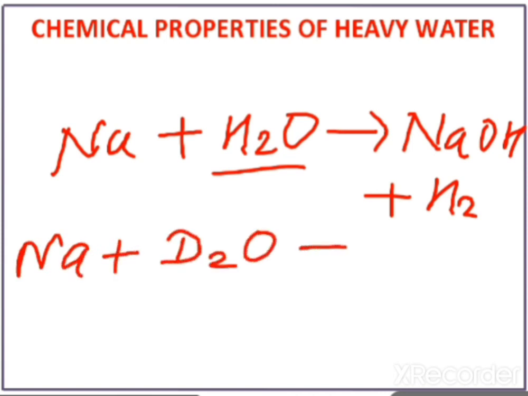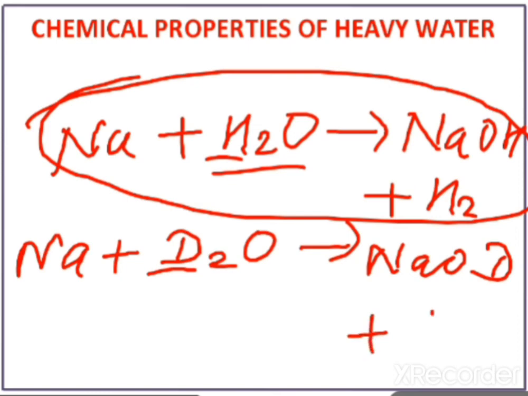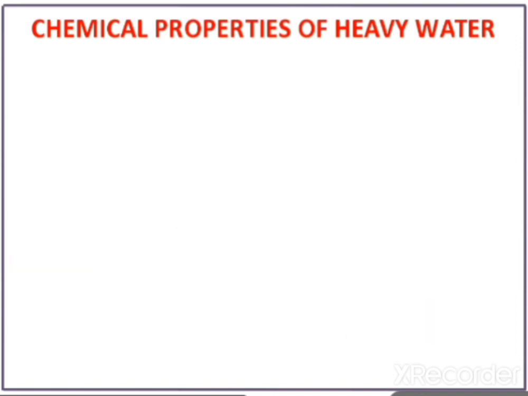In place of hydrogen, we will write just D, and the reaction method is the same, which means the product will be NaOD plus D2. So we are replacing hydrogen with deuterium. Like that, we will see the chemical properties.